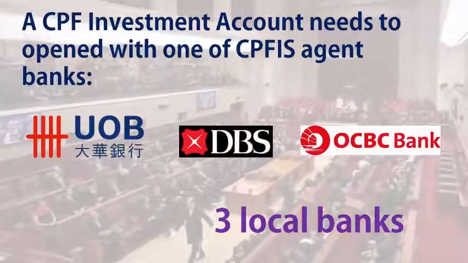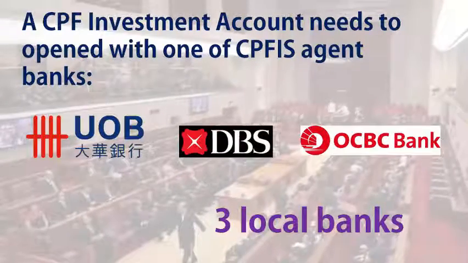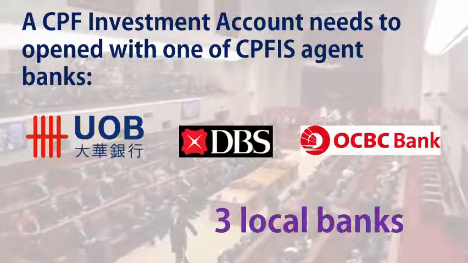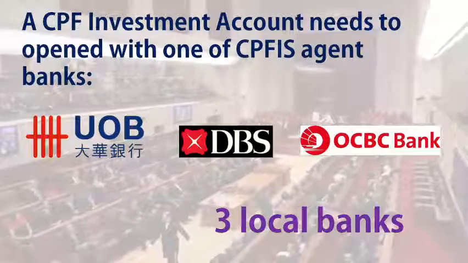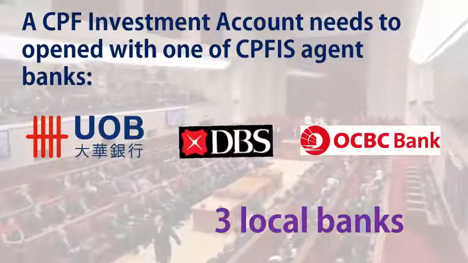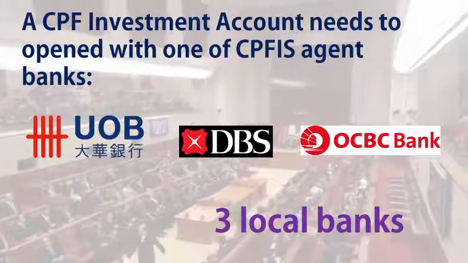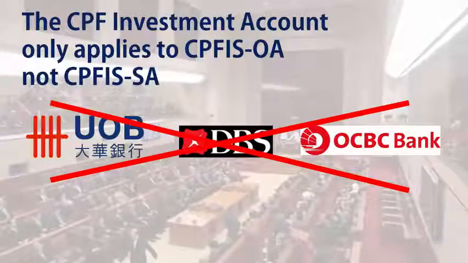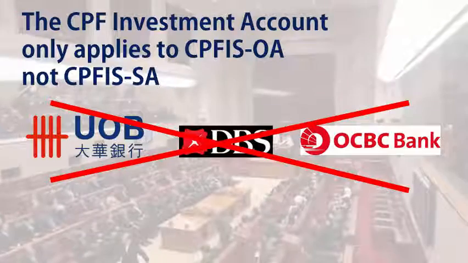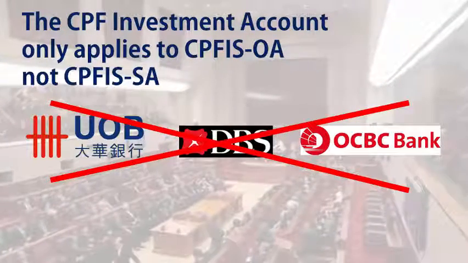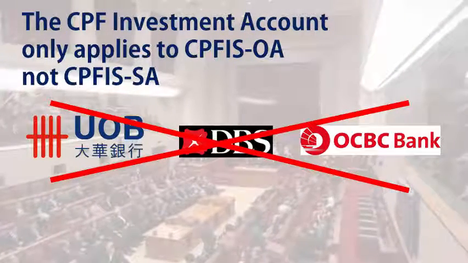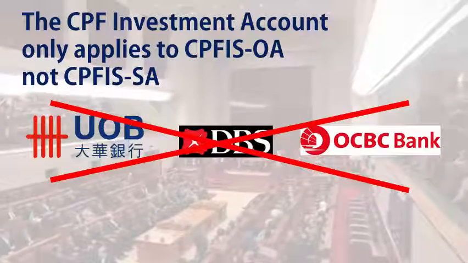The CPFIS account needs an investment account that needs to be opened with one of the CPFIS agent banks, either UOB, DBS, or OCBC Bank. These are the three local banks in Singapore. The CPFIS account only applies to CPFIS ordinary account, but not the CPFIS SA account.